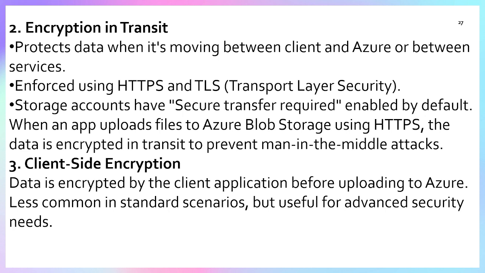Encryption in transit protects your data when it's moving between the client and Azure or between services. Enforcing the use of HTTPS or TLS, transport layer security, means your data is moving from one place to another through the transport layer. At that time, we need to encrypt the data so that a third party, a person who is not an authorized user, cannot access your data. That is what encryption in transit means.